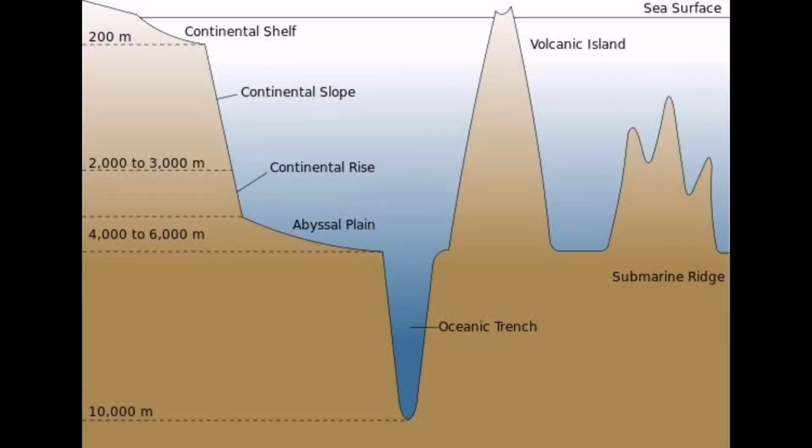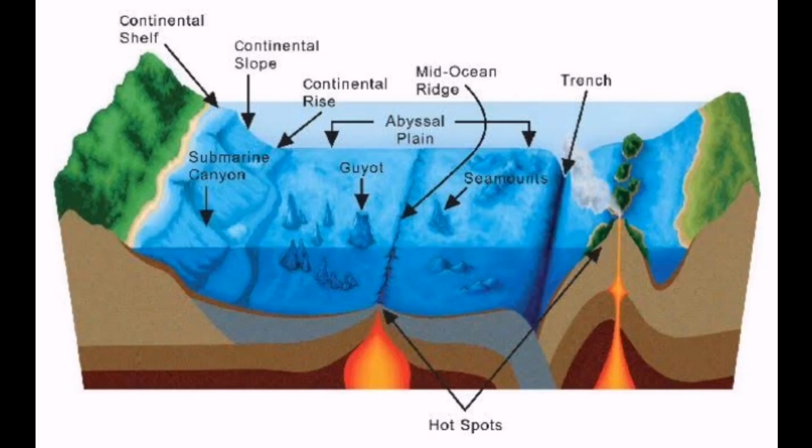Moving to the next topic, that is the marine deeps and marine trenches. On the ocean bed again, there are some landforms which are deep, narrow and steep. Just try to observe this image which you can see on the screen and try to relate it with the explanation. Okay, on the ocean bed, as I said, there are some landforms which are deep, narrow and steep. They are called marine deeps or trenches. Generally, the shallower ones are called marine deeps, while deeper ones are extending for longer distances and are called trenches.